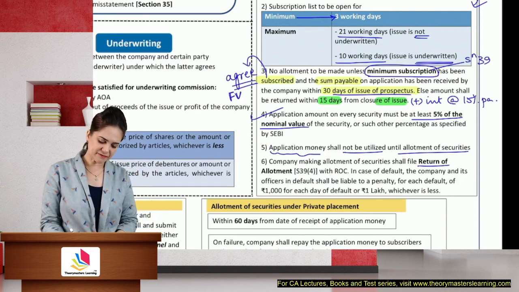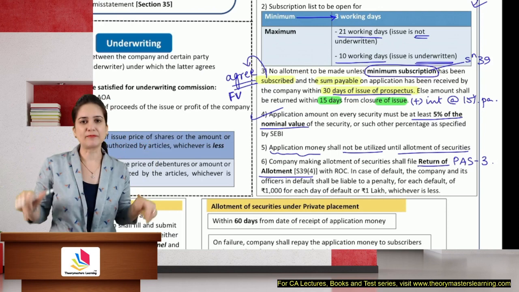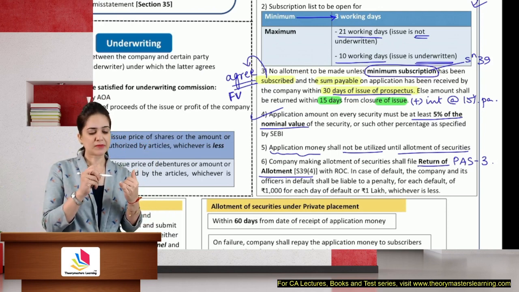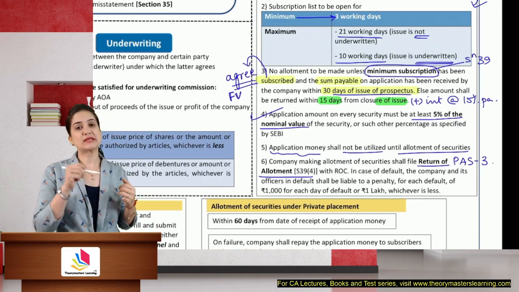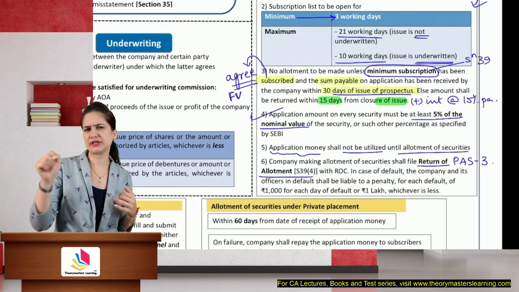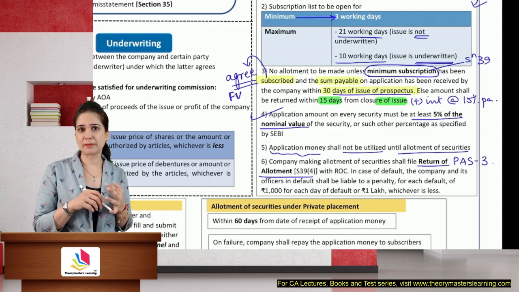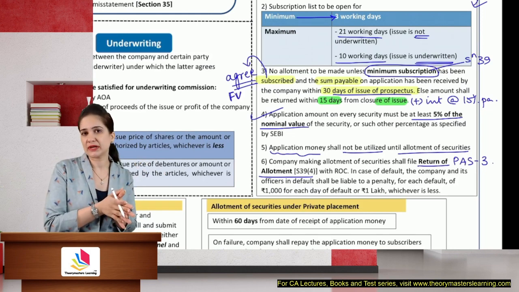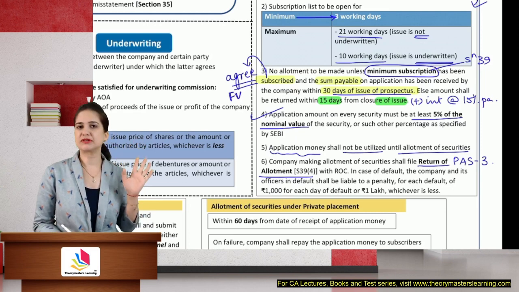Company making allotment shall file a return of allotment in PAS3. This is the form number. Return doesn't mean you have to give it back. Return means it's a form that you need to fill in PAS3, mentioning all the details of allotment, like how many shares, securities have you allotted, shares, debentures, preference shares, what is the consideration that you have received, have you received cash or anything other than cash, what have you received, assets, intellectual property, value addition, when was the allotment complete. So every detail relating to allotment will be mentioned in the return of allotment.